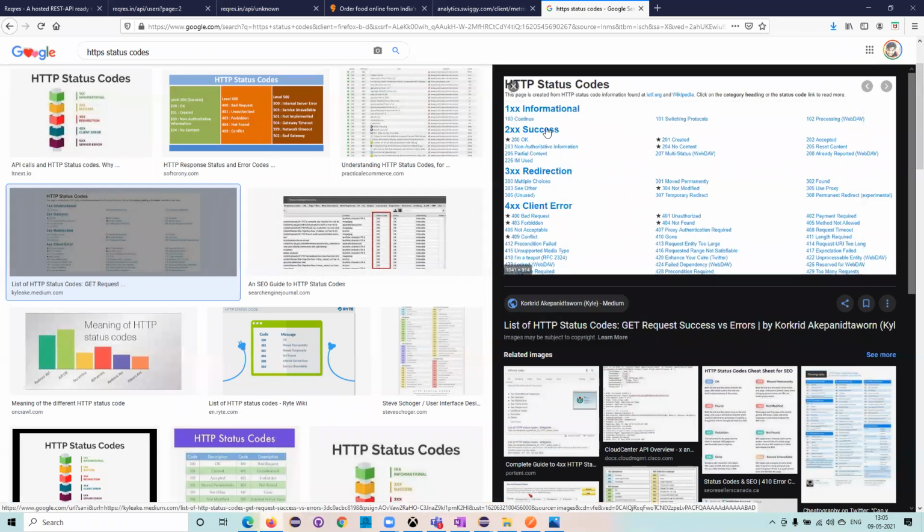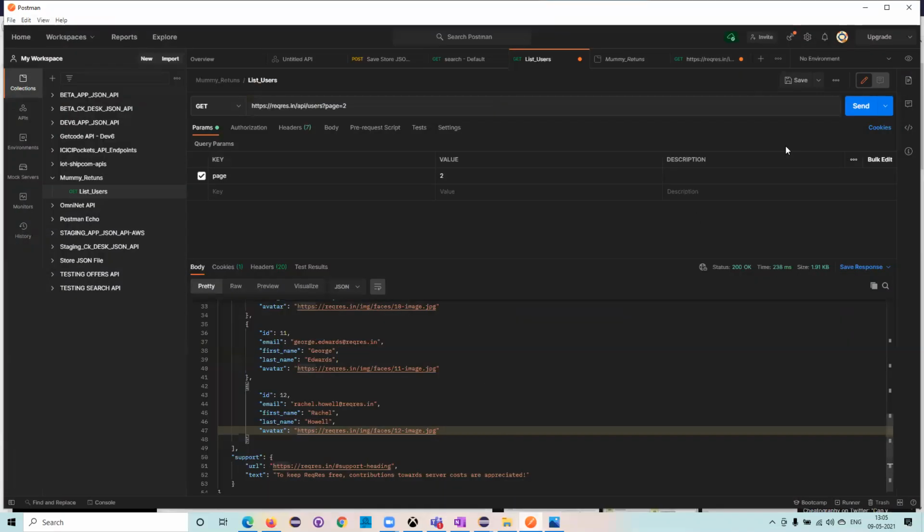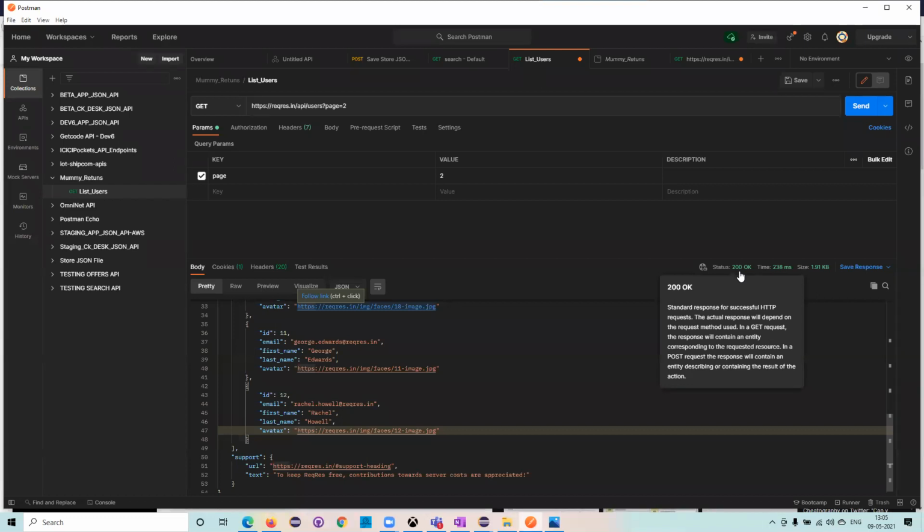If you see 1XX, what are the things there? 100 means continue, 101 switching protocol. You don't need to go through all these things and understand all of this. But when I get 1XX, that is 101, 102, 103, then that is only for the information I'm getting on this particular thing.